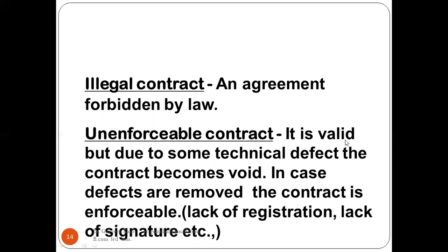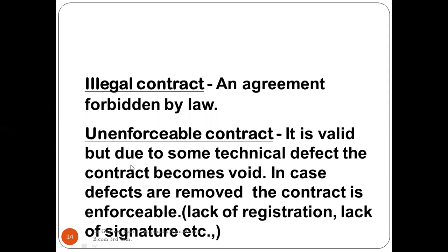Unenforceable contract: it is valid, but due to some technical defect, the contract becomes void. In case the defects are removed, then the contract is enforceable. Lack of registration, lack of signatures, etc. The contract can happen, but due to some errors like signatures not being proper, a photocopy of the page not being there, printing not being clear, lack of registration, the registration number not being referred, or a stamp missing, the things were not happening.